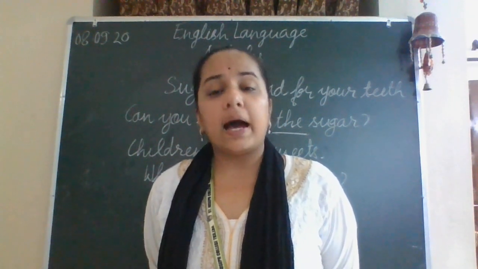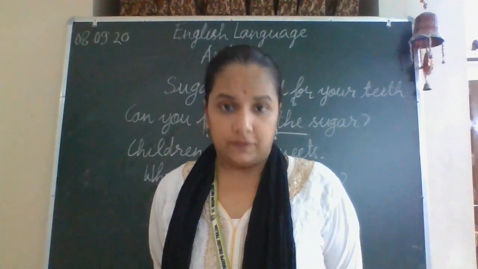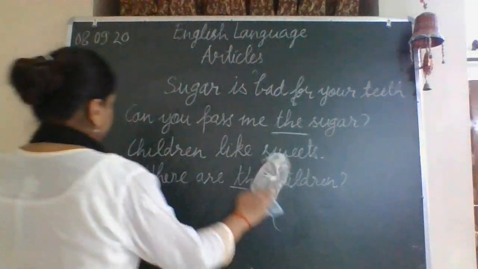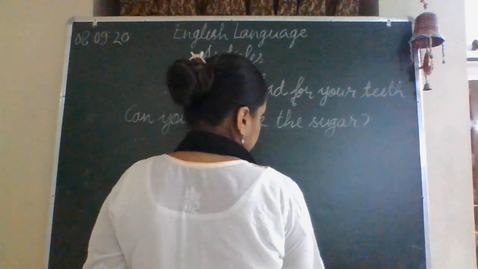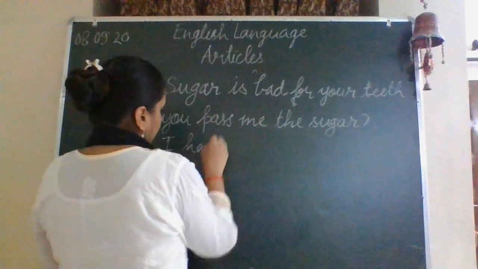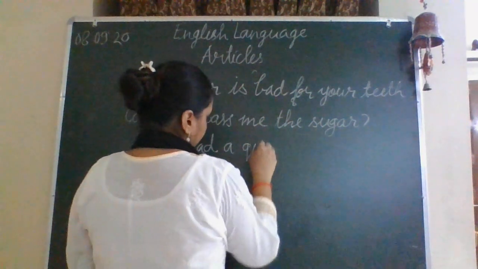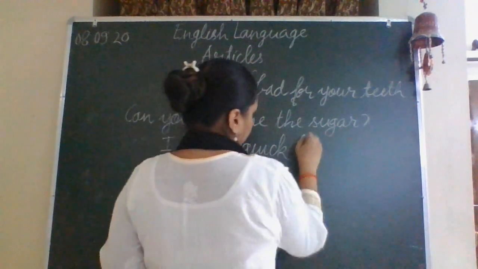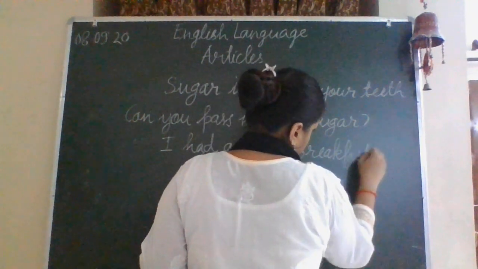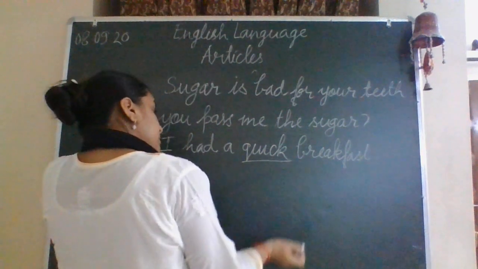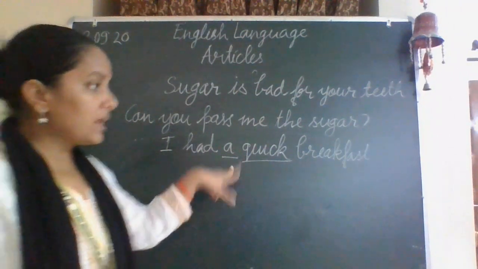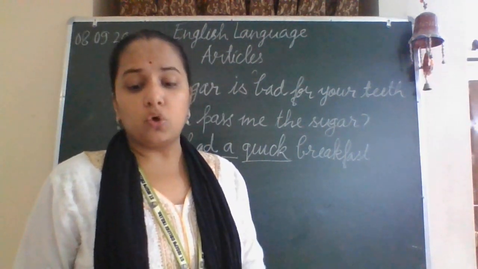For example, I had a quick breakfast. Quick is the adjective used before breakfast, and that's why we use the article a. Otherwise, we will not use it.